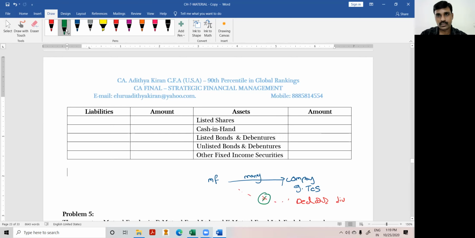After declaration, remember the provisions of company law, which you might have read in CA Inter. After declaration, the company will have 30 days' time to pay the dividend. Once the dividend is declared, either at the general meeting or at the board meeting, the company has 30 days to pay. So the company has declared the dividend, but it has not yet paid.